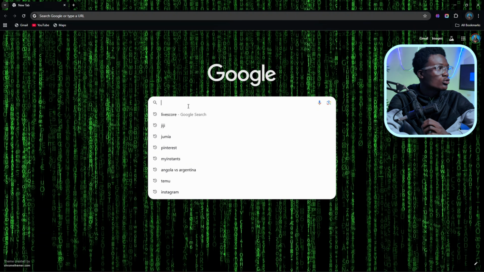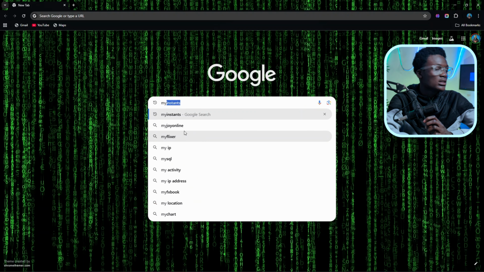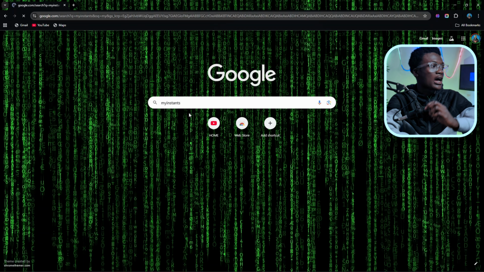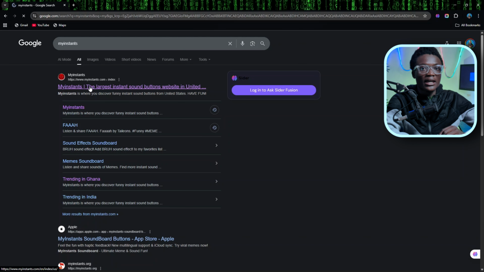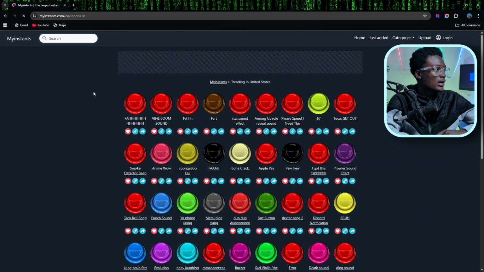So first, go to any browser of your choice. I'm using Chrome right now. So I'll go to Chrome and then I'll type in MyInstant. MyInstant like this, and then I click on that. And then within a minute, it will pop up. Click on the first website with the red button icon. Click on that, and yeah, it will take you through their website.